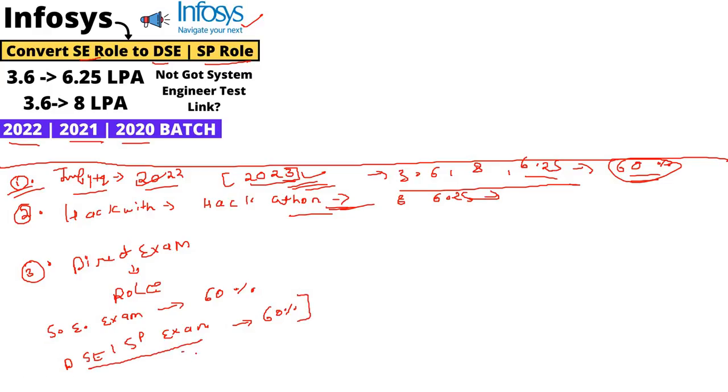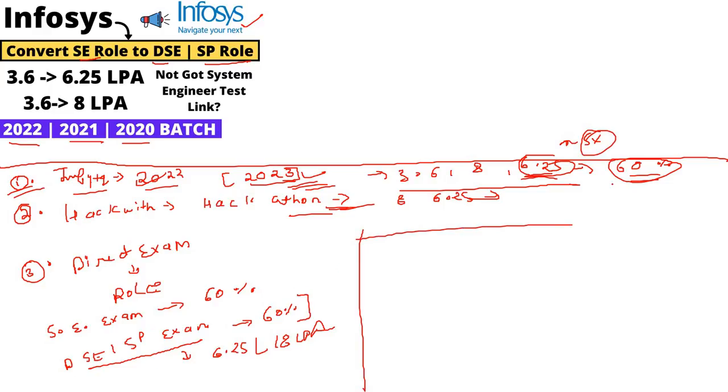It is only for some branches, because they are offering a 6.25 LPA package as well as an 8 LPA package. The DSE package has increased, that's why I just wrote 6.25 here, not the 5 LPA package. The DSE and SP examination is completed for some of the candidates.